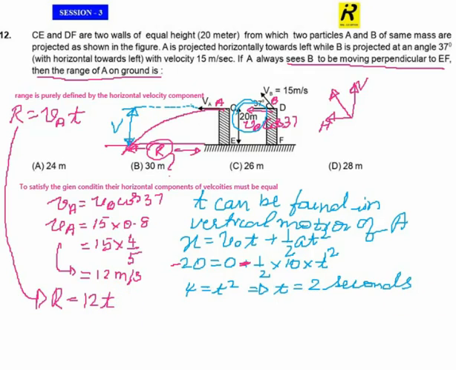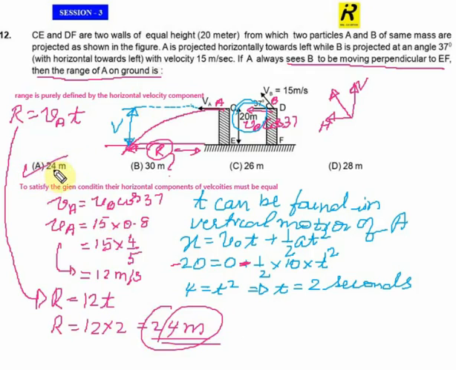So finally what I can do is R is equals 12 into 2. So this will be equals 24 meter. So this is my final answer, what they asked actually: the range of A on the ground. This is what we found now, which is 24 meter, which is correctly said in option A. So that's all about the 12th question. Let me take you to the next question.